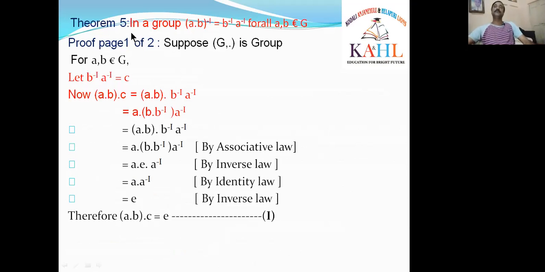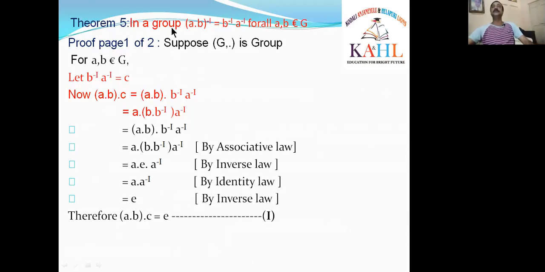Next, theorem 5. The statement is, in a group, AB whole inverse is equal to B inverse into A inverse for all A, B belongs to G. Here G is a group. Here the proof does not fit in a single page. That's why I have typed the proof on 2 screens. This is screen 1. Page 1 of 2 means a total of 2 pages are there. This is the meaning of this one.